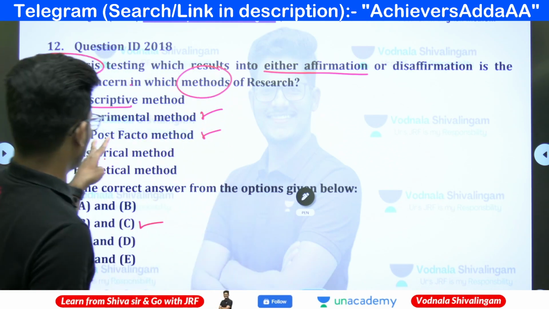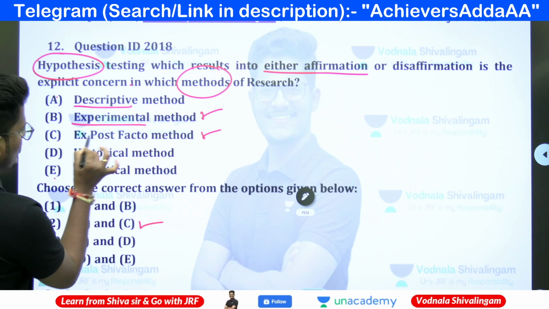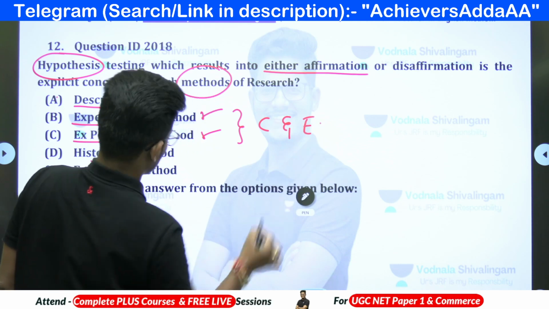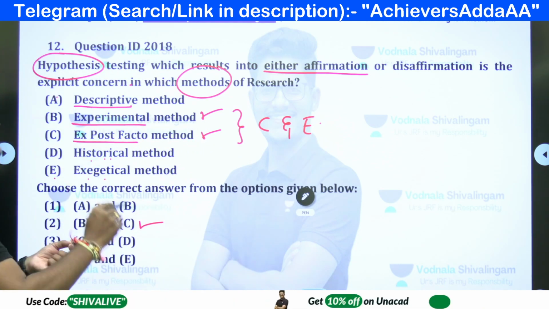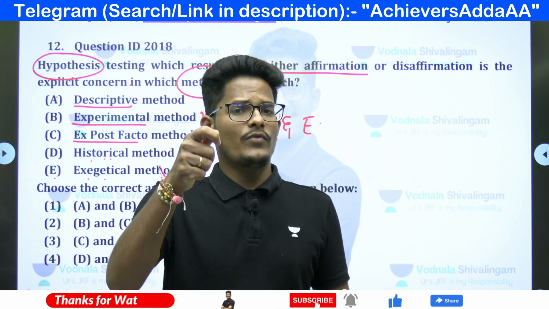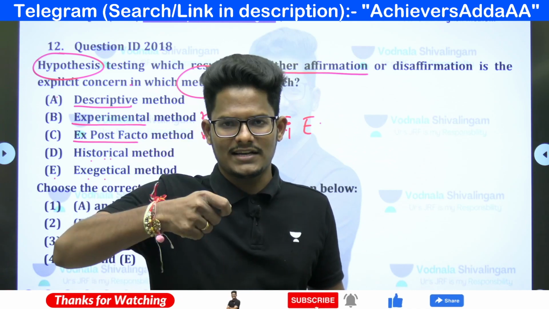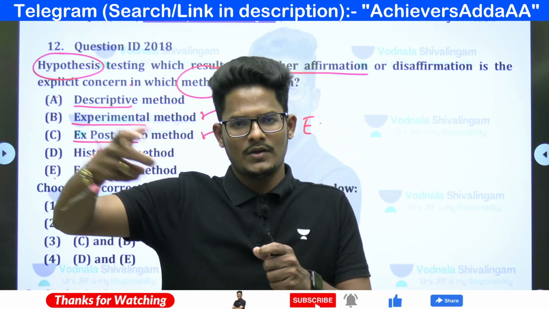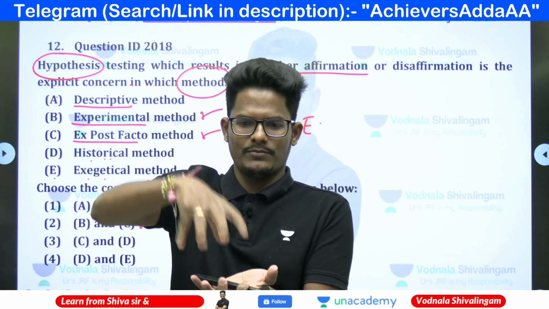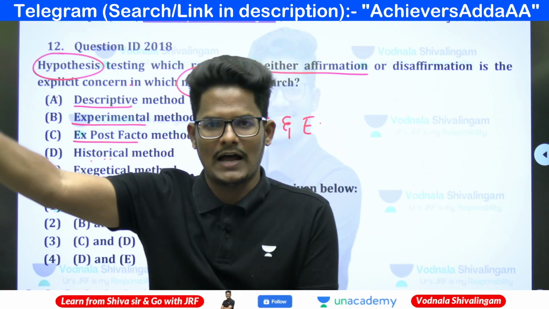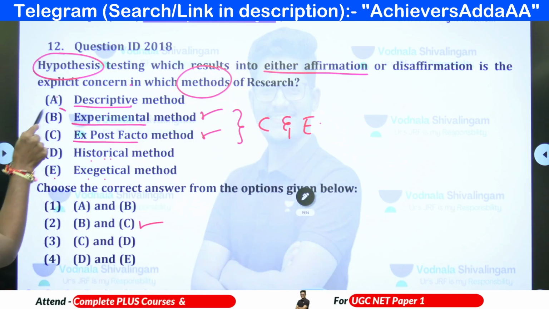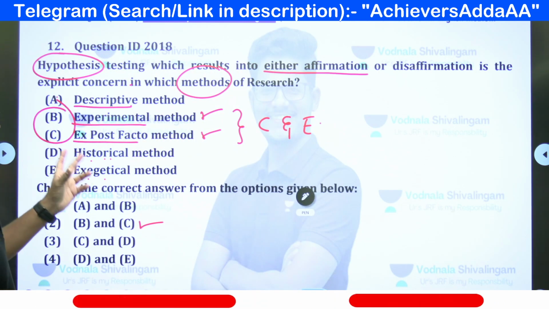Whereas ex post facto and experimental research both require a cause and effect relationship properly. Here in the exegetical, historical and descriptive, there is no requirement of cause and effect. In any research, whenever we want to identify the reason to know the impact on some other thing, the reason which is a cause, to know the effect on the other, because of this cause something might have happened, or something is being created as a relation. That type is only possible in B and C, which are experimental and ex post facto.